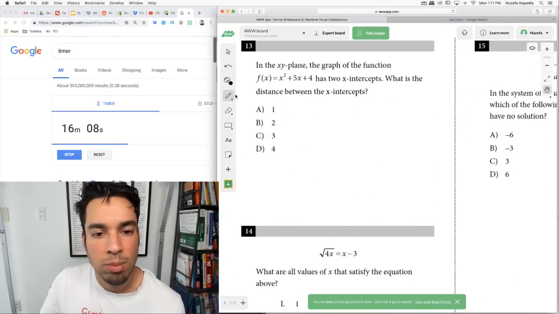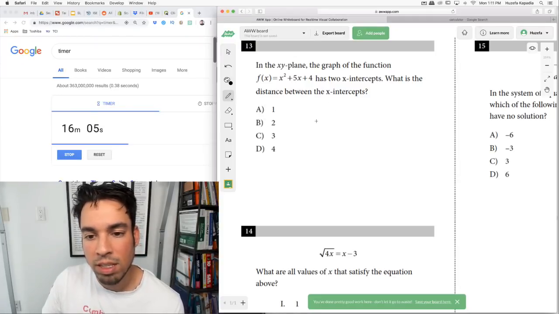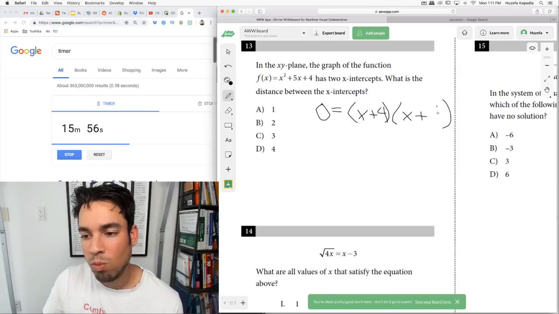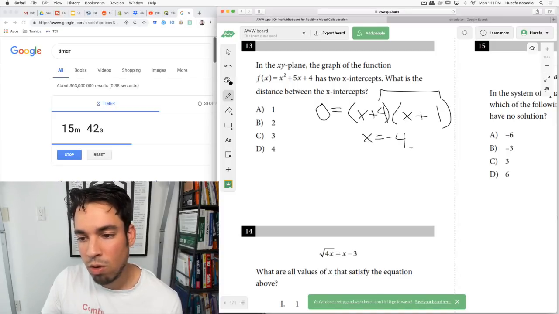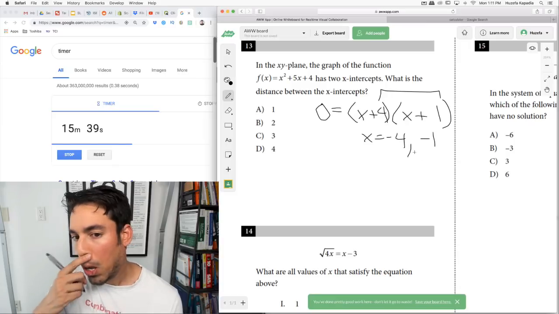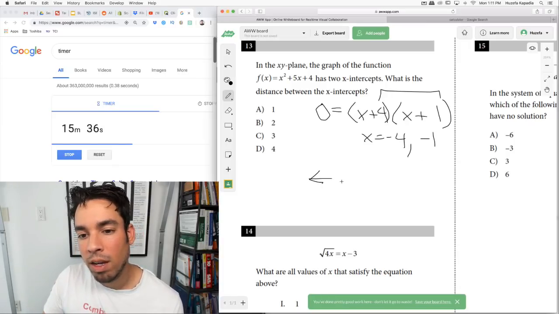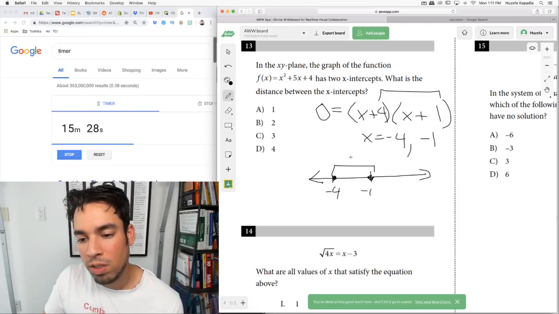This has 2 x-intercepts. What is the distance between the x-intercepts? Let's find the x-intercepts. That means where y equals 0, and I'm going to go straight to factoring to find those zeros. It's (x plus 4) times (x plus 1). Why? Because what multiplies to 4 and adds to 5? 4 and 1. So the x-intercepts are where these equal 0: x equals negative 4, because negative 4 plus 4 equals 0, or x equals negative 1. So those are my 2 values, and we can just plot them on the x-axis. One is at negative 1, one is at negative 4. The distance between these two is 3.